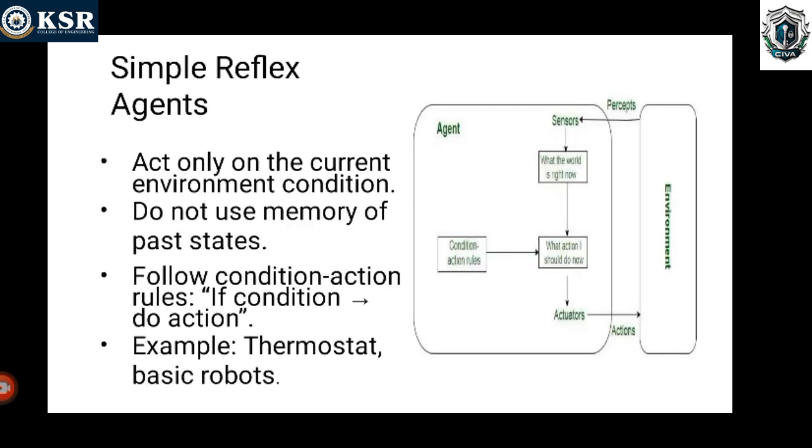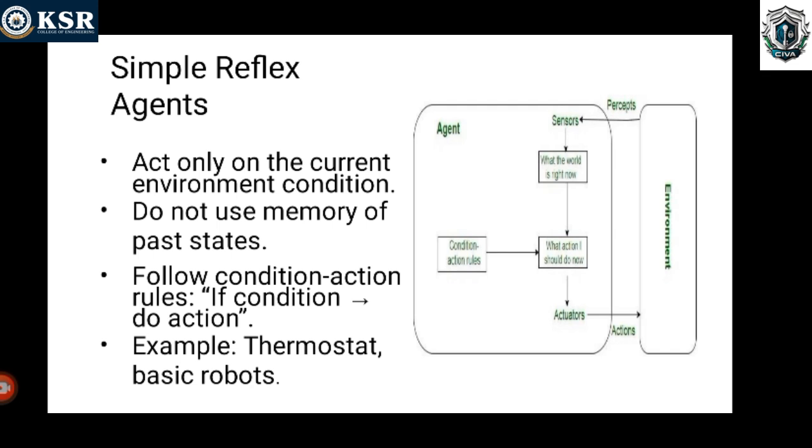What is meant by a simple reflex agent? It is the simplest agent. In this agent, the agent takes decisions on the basis of the current percept and ignores the rest of the percept history. That means it can act only on the current environment condition. It does not bother about its past or future experience. It just acts on the current environment condition. That is known as a simple reflex agent.